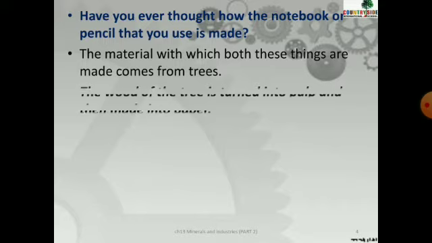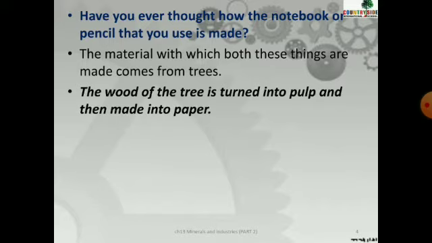So let me tell you, the wood of the tree is turned into pulp and then made into paper. That means when the tree is cut down, wood is taken out from that and that is turned into the pulp and that is converted into paper.